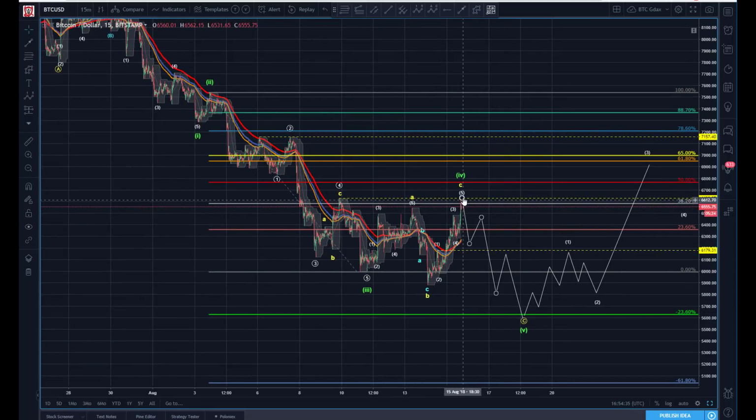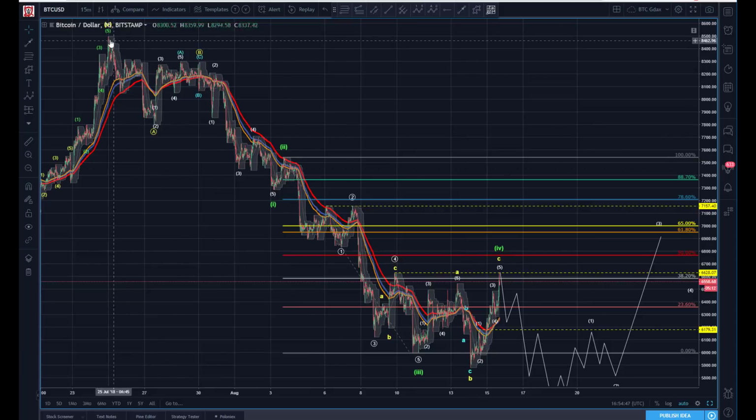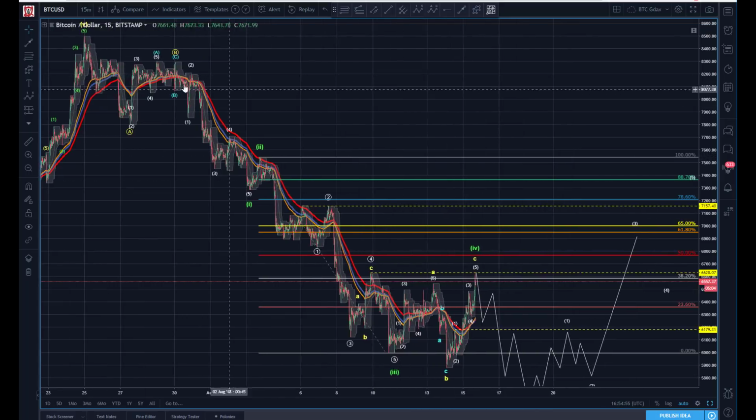So if this is going to continue to move higher, well, then we got to rethink this. But as I see it, this is all just setting up for one more push down to complete this entire move. So putting it back in context, looking at the whole thing. From this pivot up here at 8,500, this gives us an A, B, and one hell of a deep C and complex C. Yeah, I'm sure there's other ways to count this. So I will leave it at this.